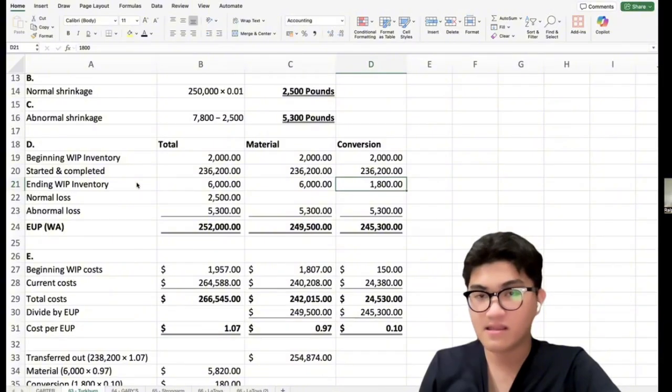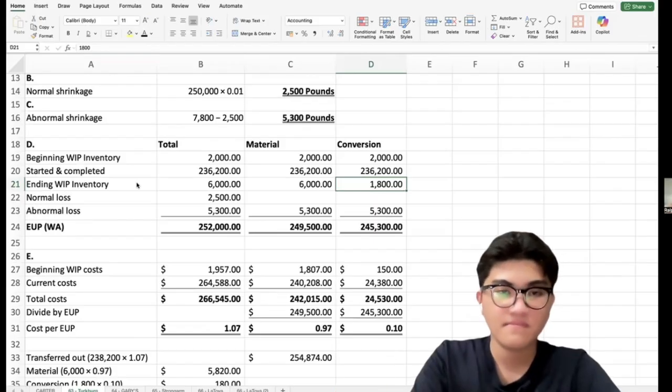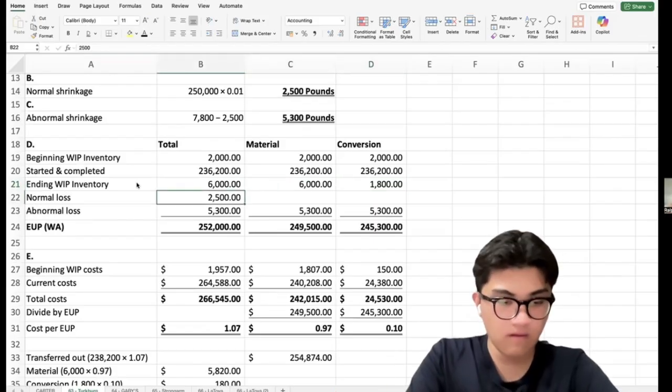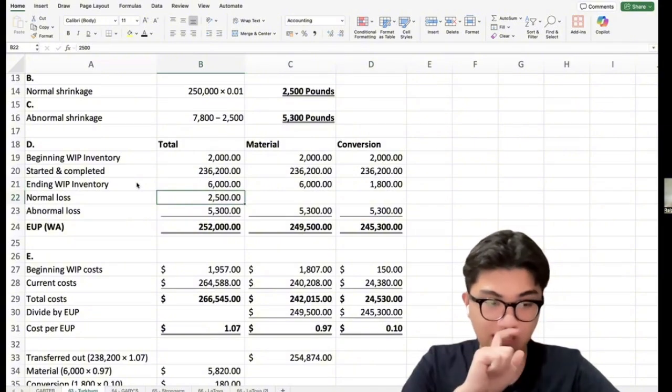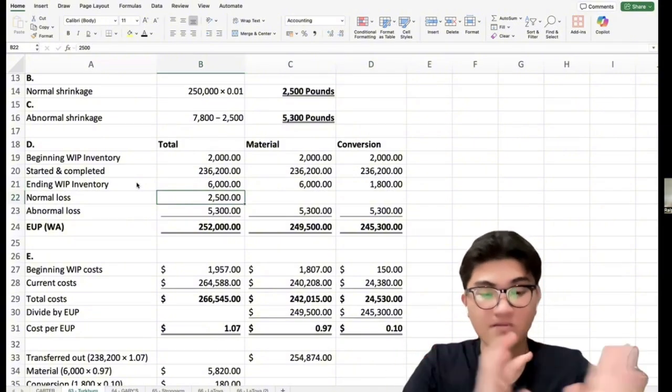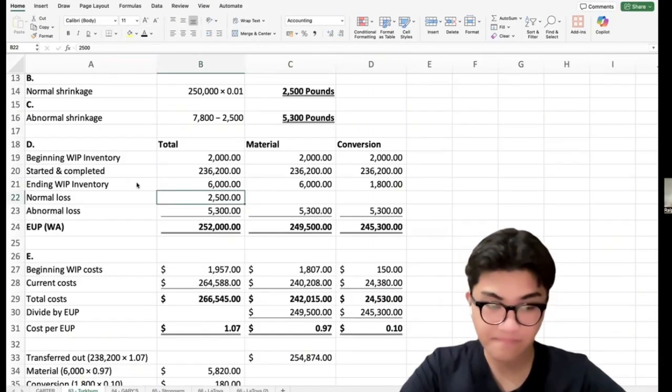So 6,000 times 30%, we get 1,800. Next, we include the abnormal shrinkage, which is counted as equivalent units because work was already done on them.